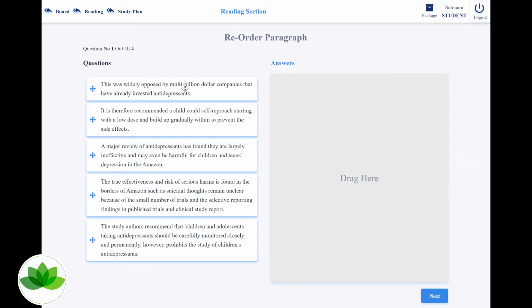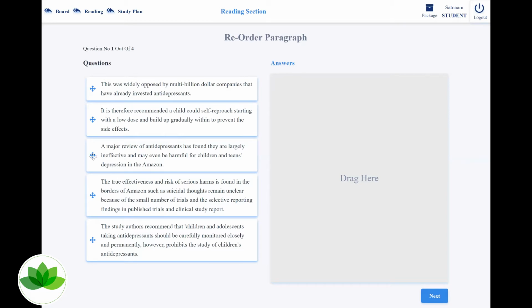This was widely opposed by a multi-billion-dollar company. What was opposed? Well, I'll have to go through it. It is therefore recommended a child could start with a low dose and build up gradually. Okay, therefore could be like a conclusion, because you got the word therefore there. A major review of antidepressants has found that they are largely ineffective and may even be harmful for children and teens with depression. Fair enough.